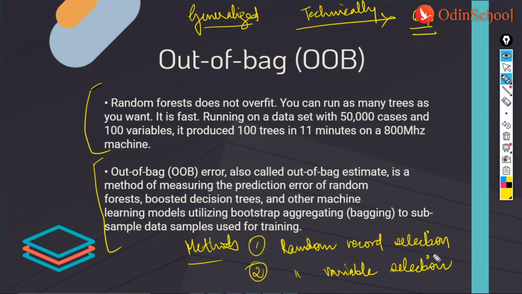Now, the difference between random variable selection and random record selection is that here, some of the predictor variables that we have are selected randomly. And the best split on these is based on the value of m. And what is m should definitely be your question now. m is nothing but the square root of the total number of predictors.